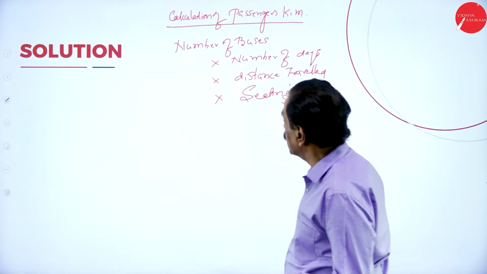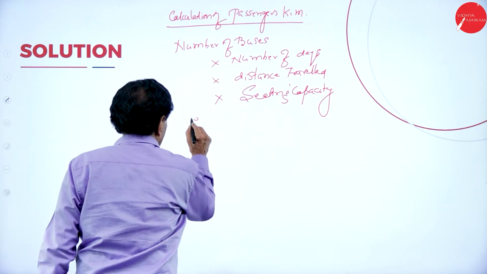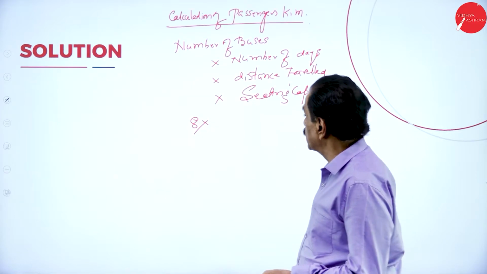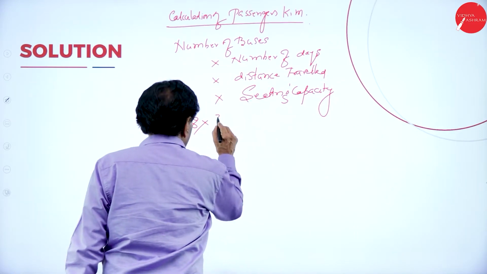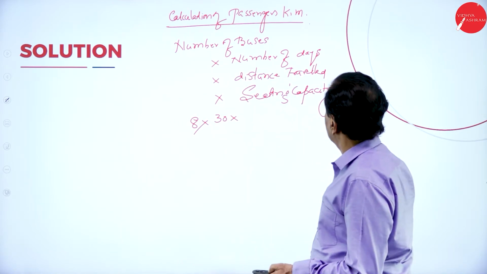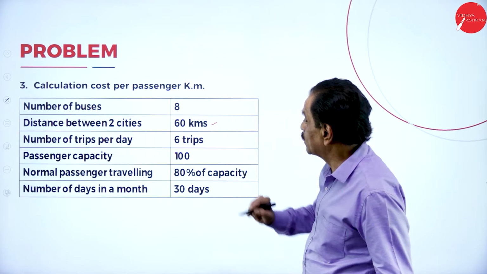Number of buses is 8. Number of days 30. Distance traveled 60 kilometers.